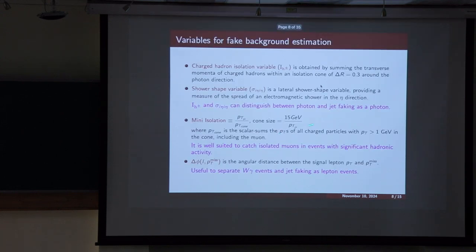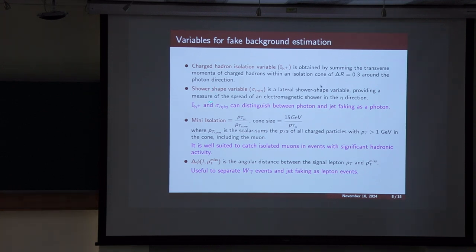Before moving to the other background estimations, I would like to discuss some of the variables. Those are the charged hadron isolation variable. It means the sum of the pT of all charged hadrons within a cone of delta R 0.3 surrounding the photon. And the other variable is the sigma eta eta shape variable, which shows how the shower shape is distributed laterally in the electromagnetic calorimeter along the eta direction.